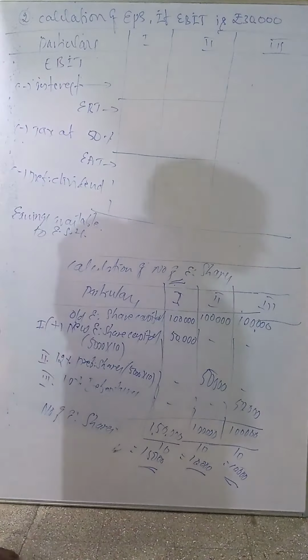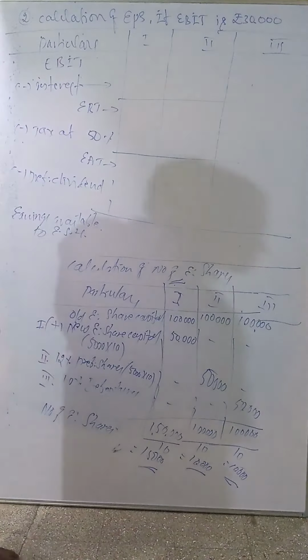How? See EBIT, which is given. The company's present earnings before interest and tax is rupees 30,000. EBIT is 30,000. Second point, less interest. Interest is paid to whom? The debenture holders.